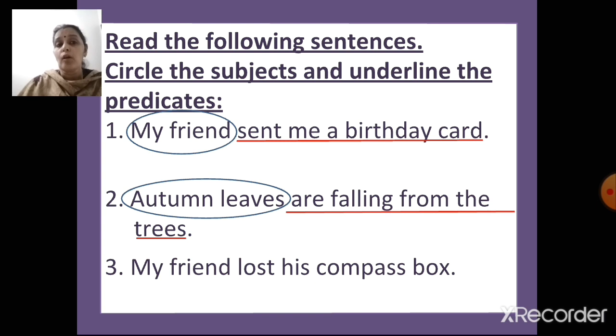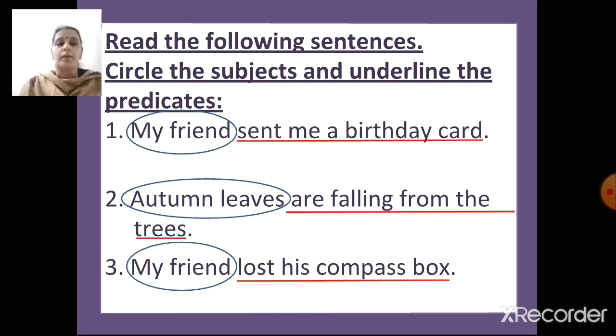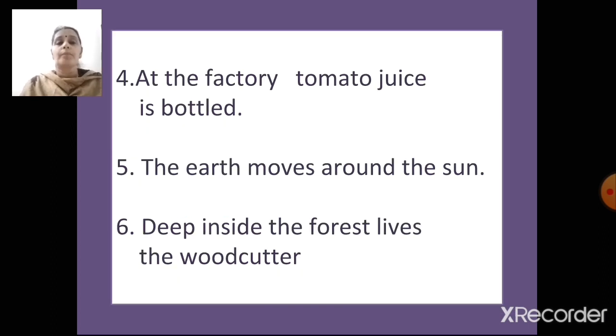My friend lost his compass box. So what is the subject here? My friend. Yes. So we have to circle my friend. Lost his compass box is the predicate. We have to underline the predicate. Yes? Did you all get it right? Very good. Now let's go to the next.